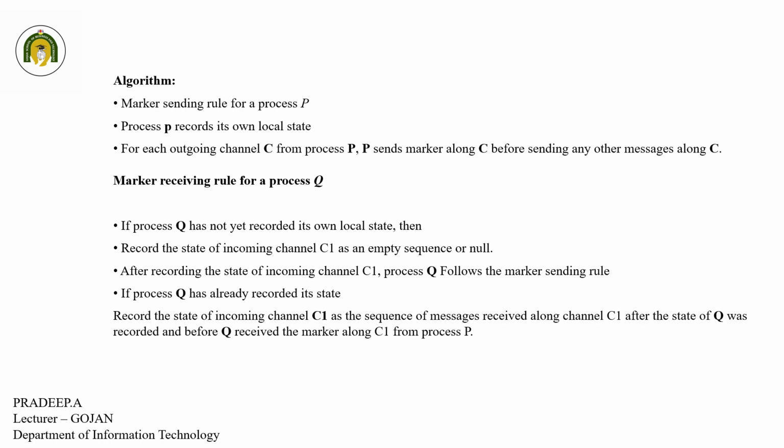Next, if the process Q has already recorded its state, it records the state of incoming channel C1 as the sequence of messages received along channel C1 after the state of Q was recorded and before Q received the marker.